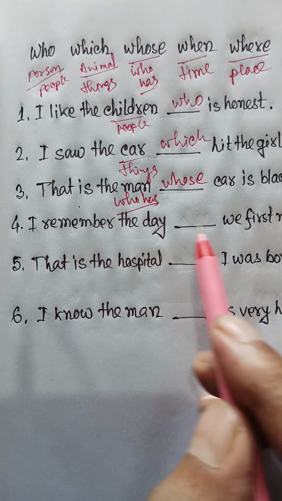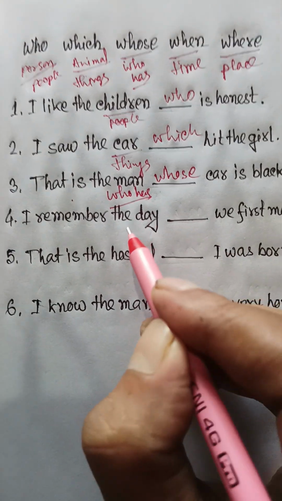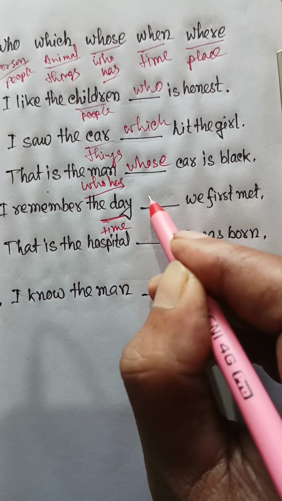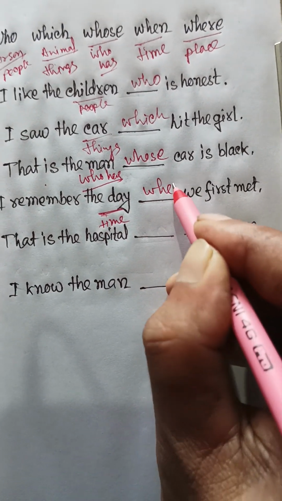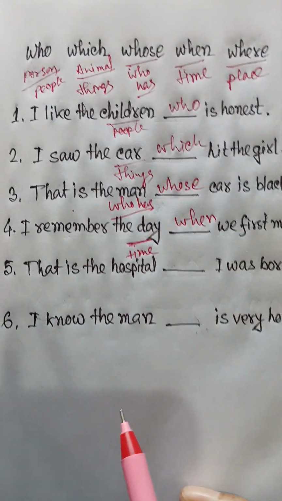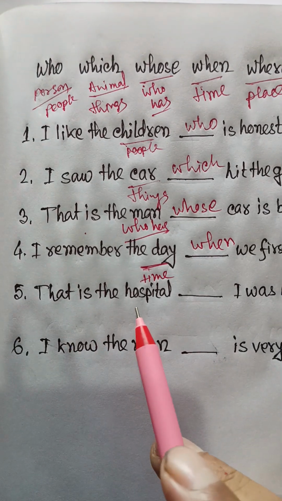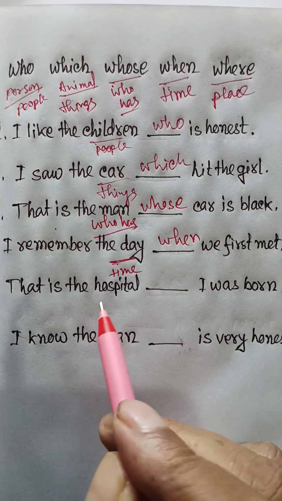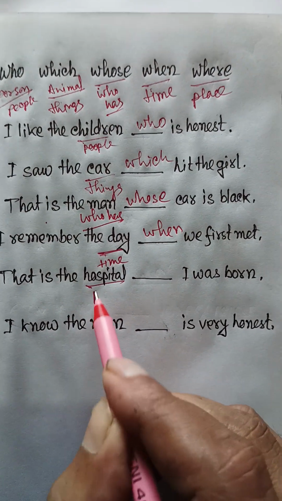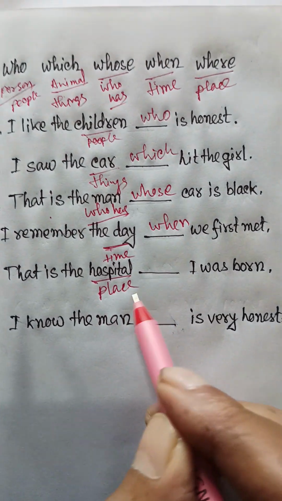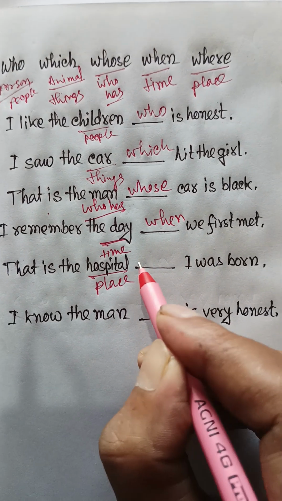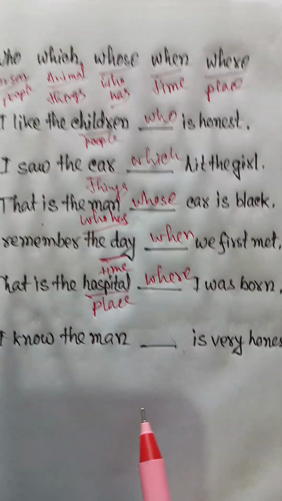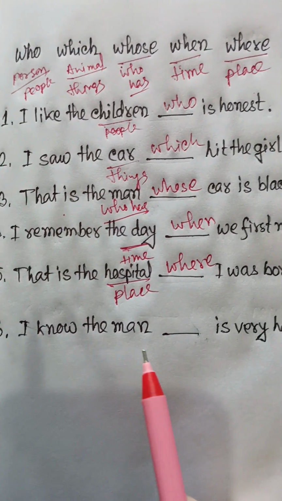And the next one. I remember the day ___ we first met. Day is a time. So the answer is when. Next, that is the hospital ___ I was born. Hospital is a place. So the answer is where. And the next one, I know the man ___ is very honest.